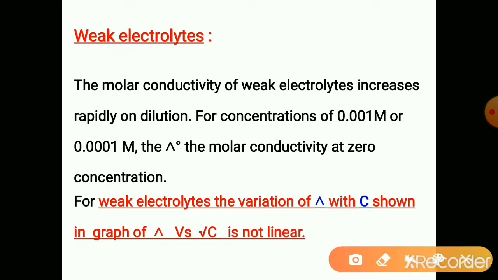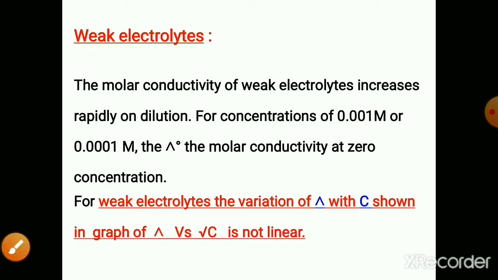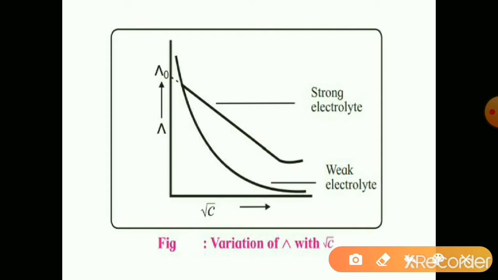In case of weak electrolytes, see the graph: when the dilution is increased, meaning the concentration is decreased, a slow increase in molar conductivity is observed. And this curve never meets the molar conductivity axis.